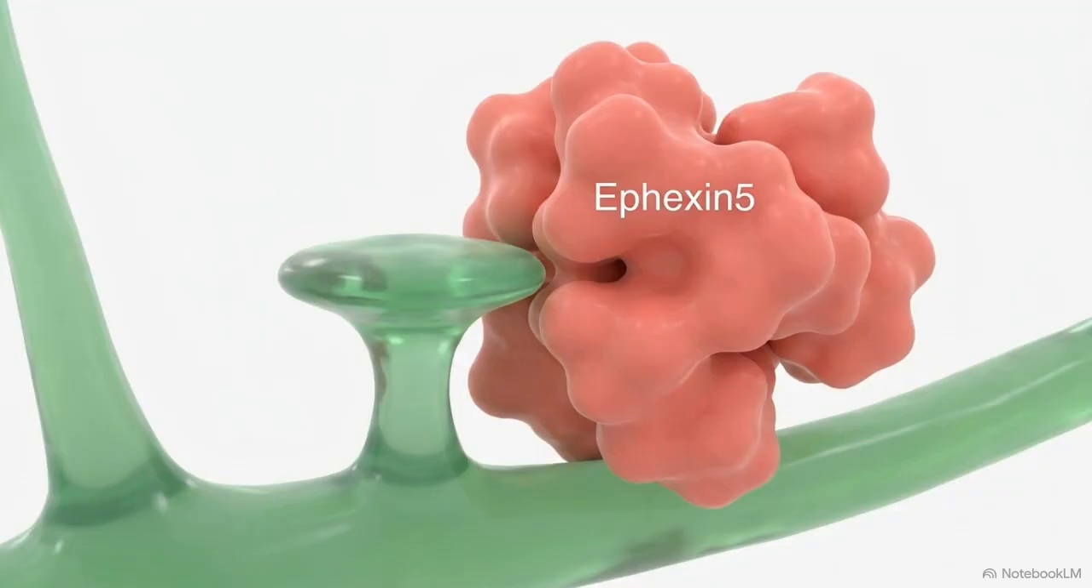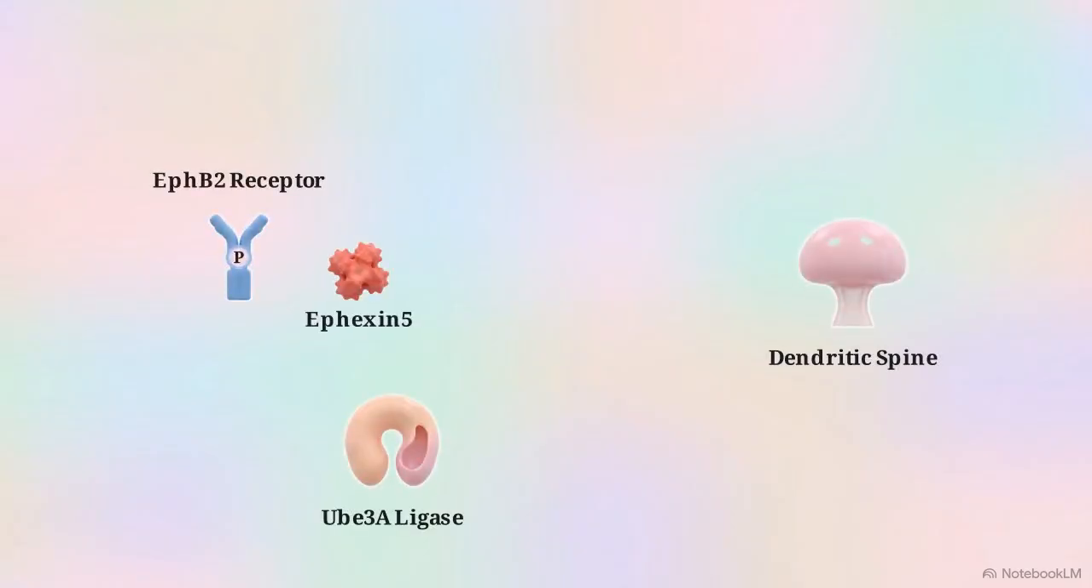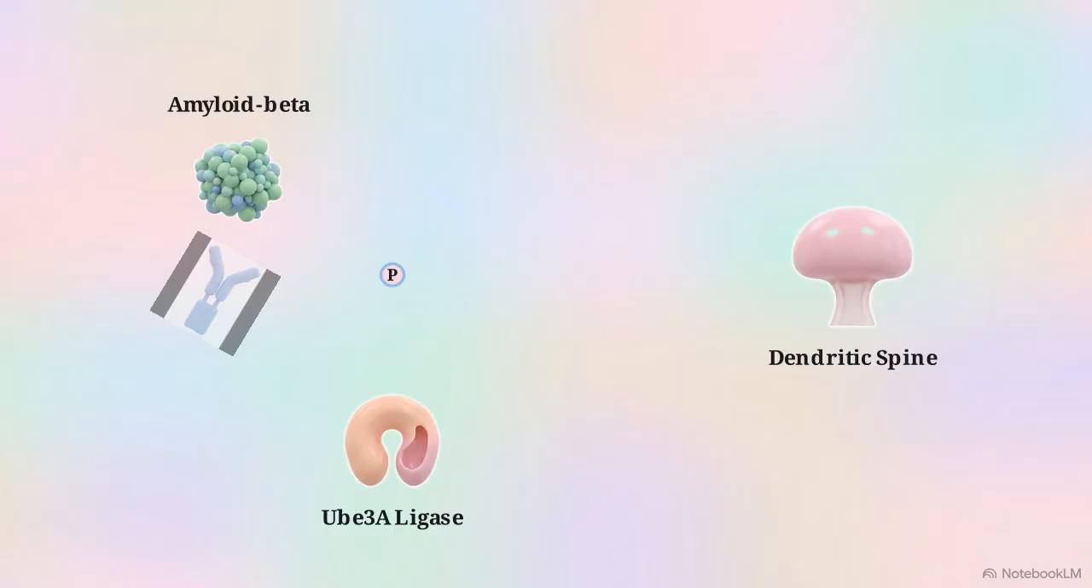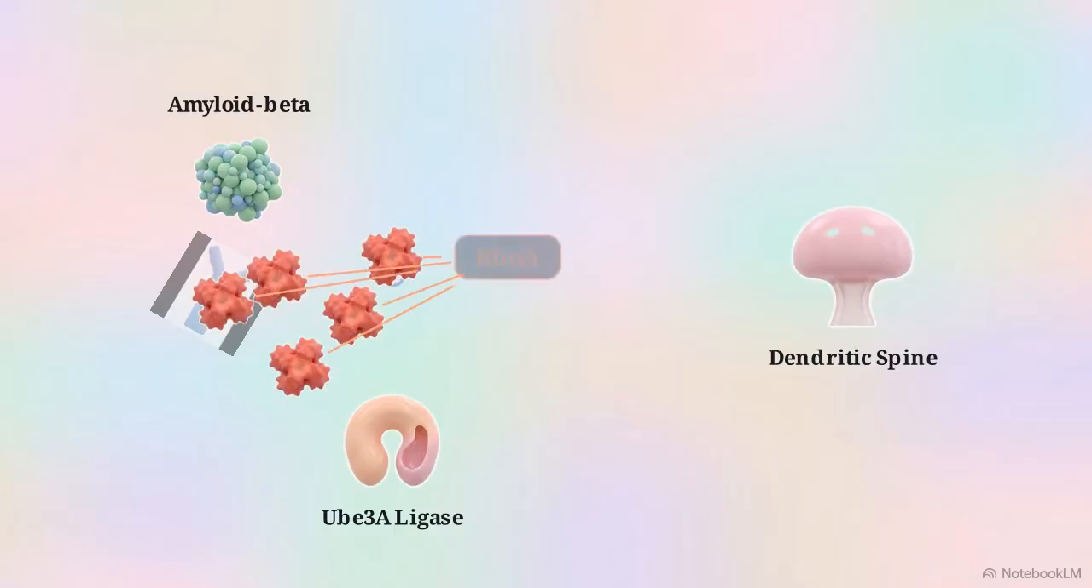In the immature brain, the Rho-A exchange factor Ephexin5 actively prevents excitatory synapses from forming. To allow spine growth, EphB2 receptor signaling phosphorylates Ephexin5, licensing its destruction by the ubiquitin ligase UBE3A. The disease claim held that amyloid beta oligomers strip the EphB2 receptor. This stabilizes Ephexin5, which then accumulates and collapses spines through hyperactive Rho-A signaling.